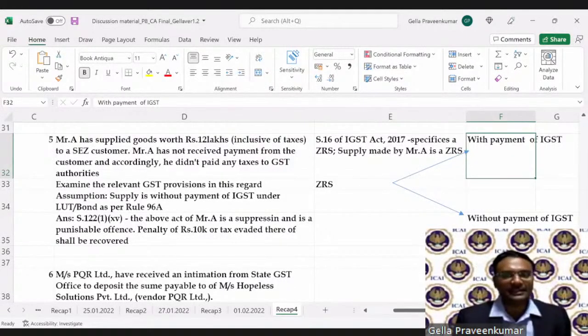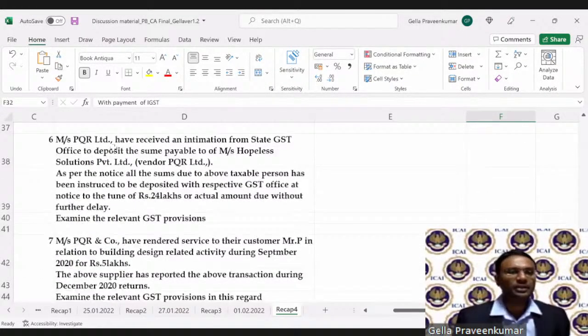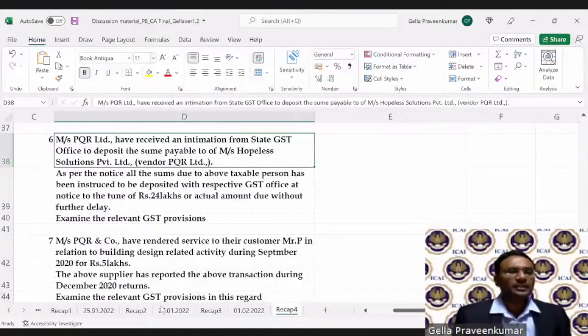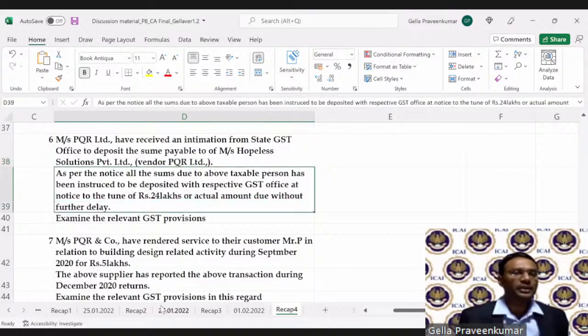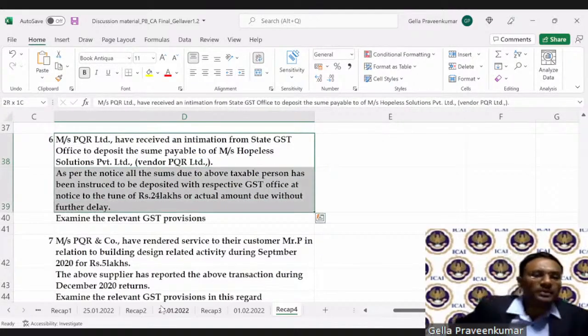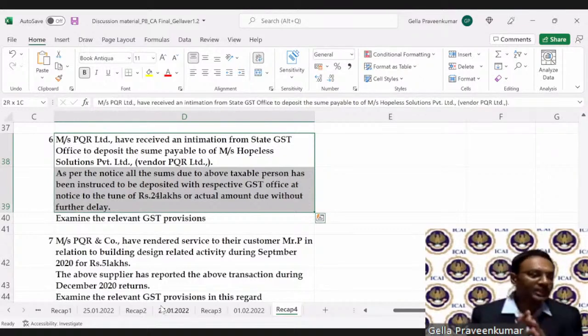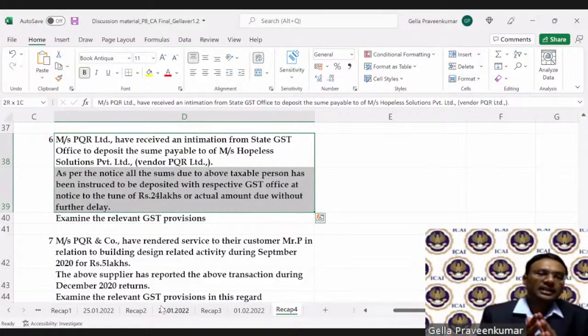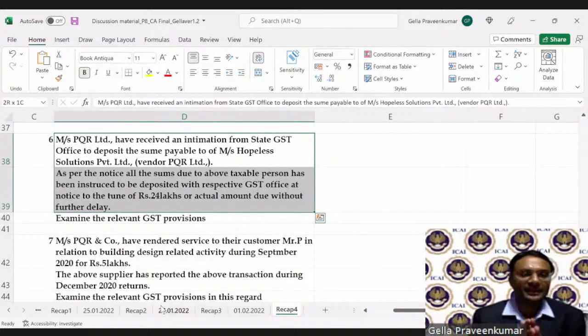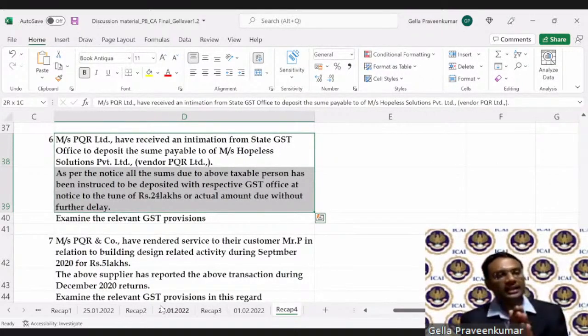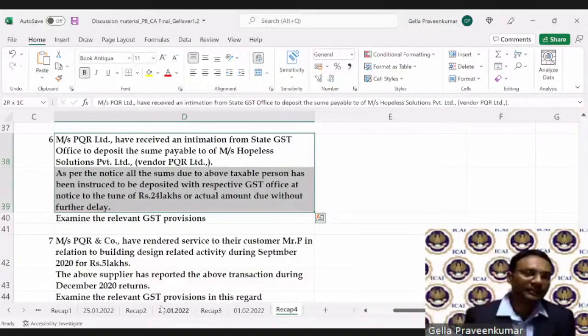That is the reason. Now, let's look at question number 6. Mr. Speaker Limited has received intimation from the State GST Officer to deposit the sum payable to Mrs. Hopeless Solutions Private Limited, who is a vendor of PQR Limited. Now here, there's a transaction where the GST officer has approached the person called PQR directly. They say, look PQR, you have received some material from a vendor called Hopeless Solutions.